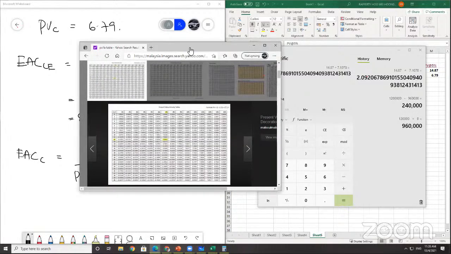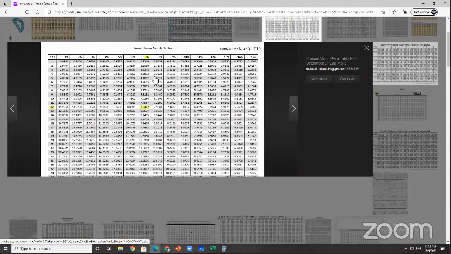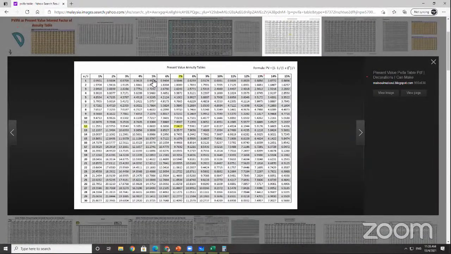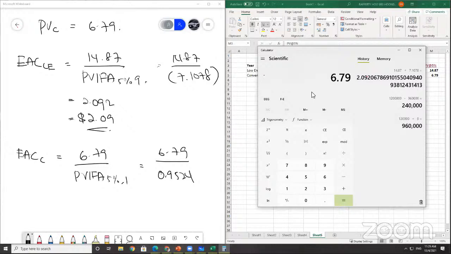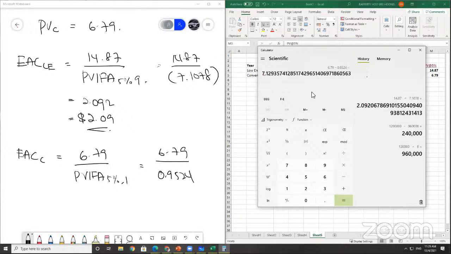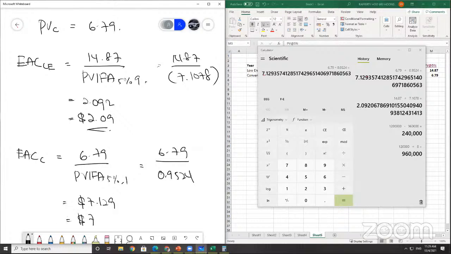How much is it? 5% for 1 year is 0.9524. So 6.79 divided by 0.9524, you get 7.129, so $7.13. So is $2.09 cheaper or $7.13 cheaper?